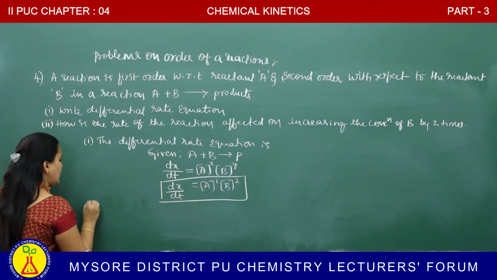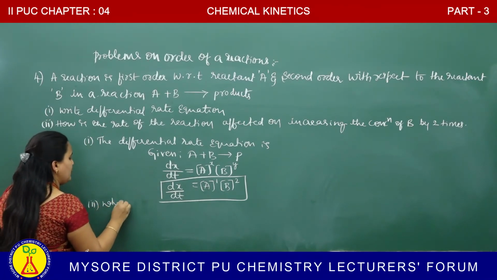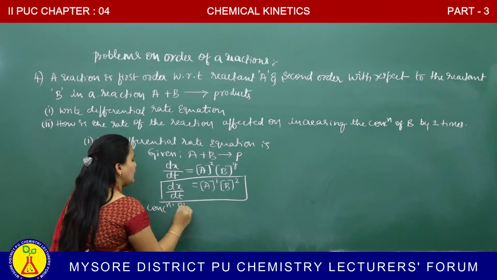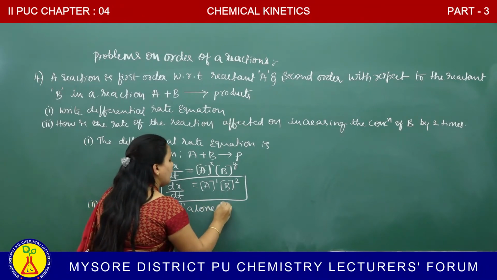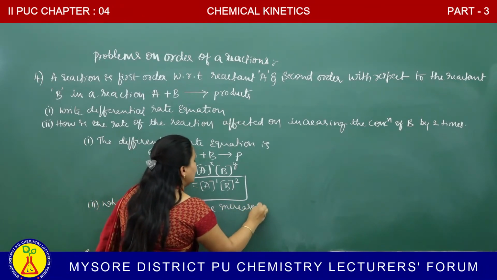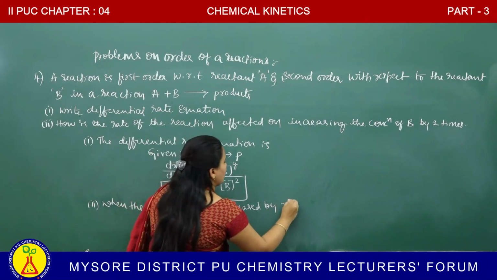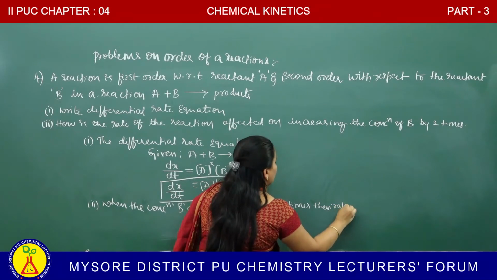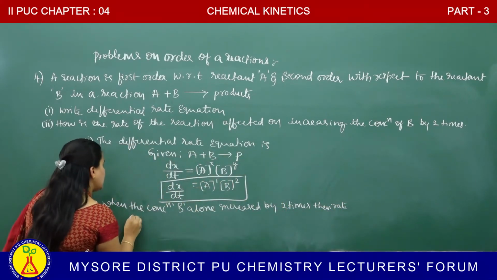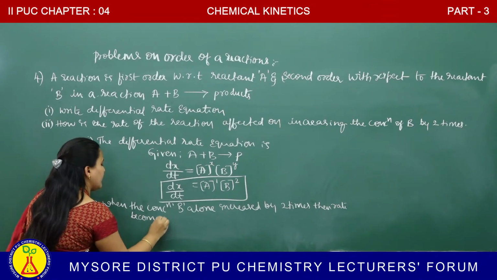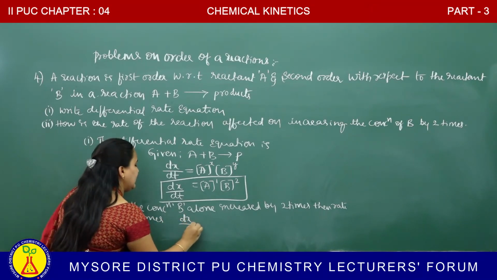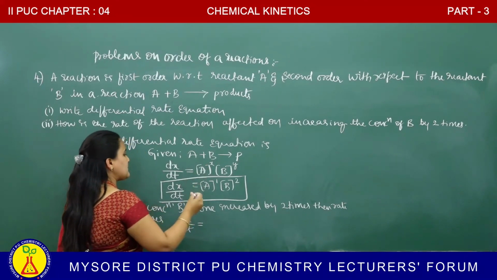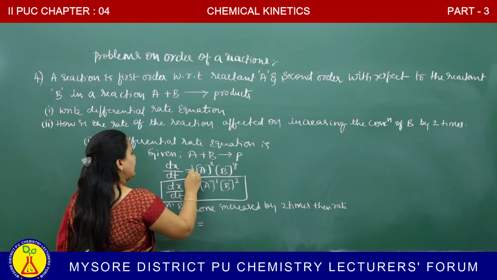When the concentration of B alone is increased by 2 times, then the rate becomes dx by dt is equal to k, the rate constant.